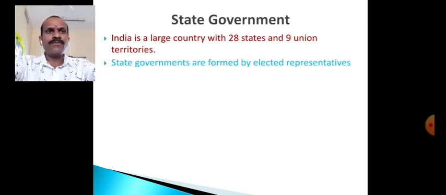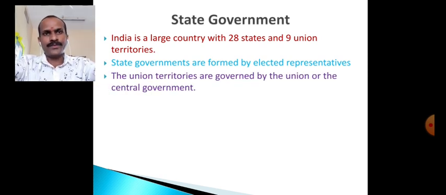State governments are formed by the elected representatives. This means elections are held in that particular state to form the government, and as we have studied in the previous chapter, the majority party forms the government of the state, the party which gets more number of representatives elected forms the government.